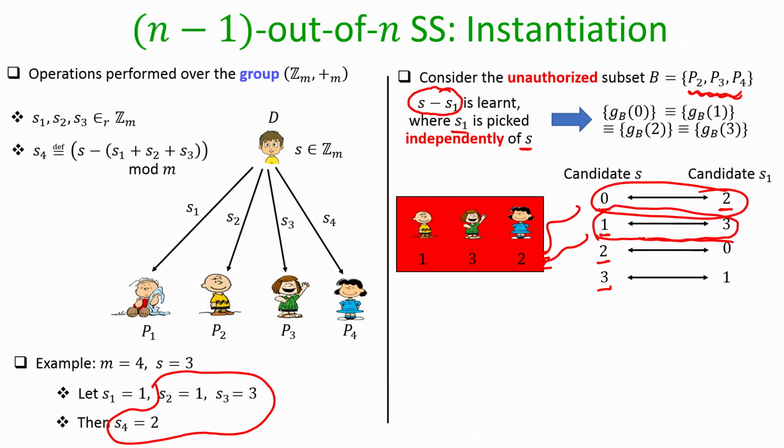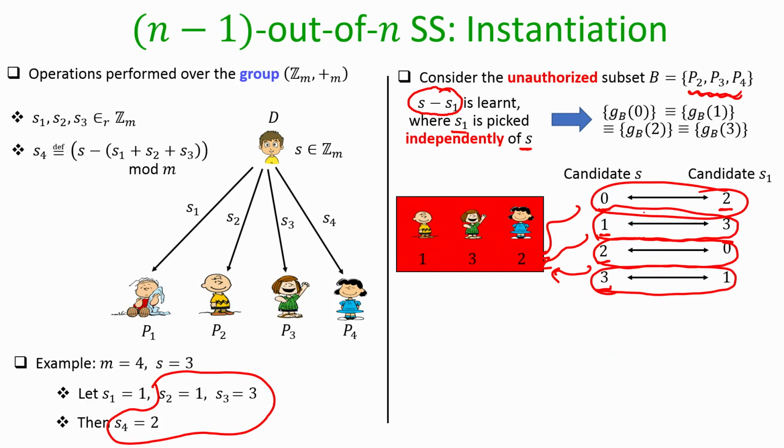Or it could be the case that the secret was 2 and the first share was 0, and it resulted in the remaining 3 shares being 1, 3, 2. And it could be the case that the secret was 3 and the first share was 1, and then the last 3 shares turned out to be 1, 3, 2.